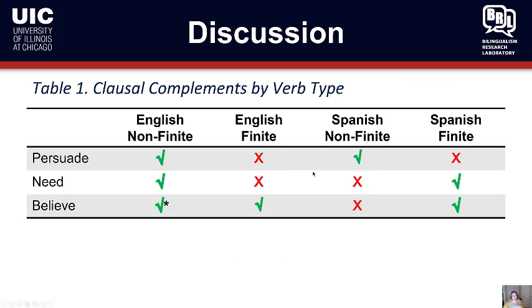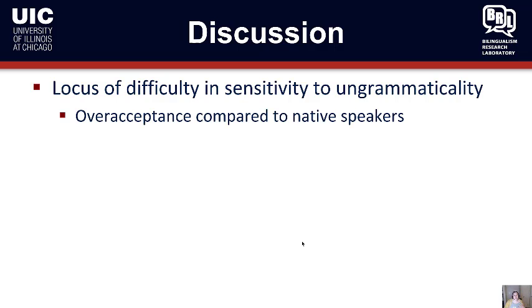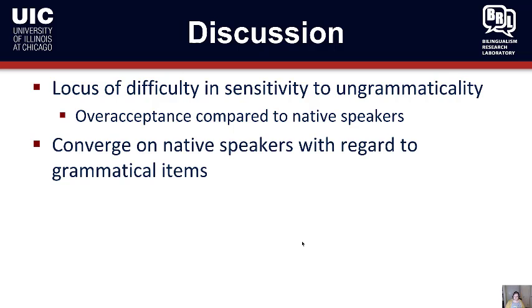So returning to our table, we ask ourselves, where are we seeing differences between monolinguals and L2s? The locus of the difference is hanging out here in the English finite, right? There was this over-acceptance of the English finite. So what we would say is the locus of difficulty in this acquisitional task was in sensitivity to ungrammaticality, which means they over-accepted the ungrammatical items for experiment 1 compared to the native speakers. Now, the L2 learners converged on native speakers with regard to grammatical items.